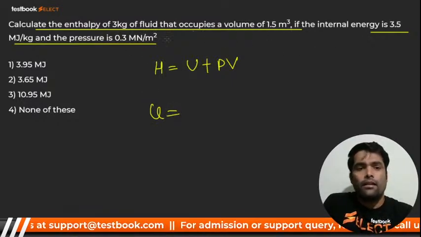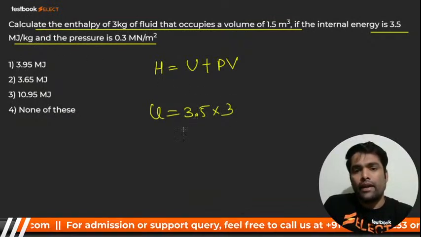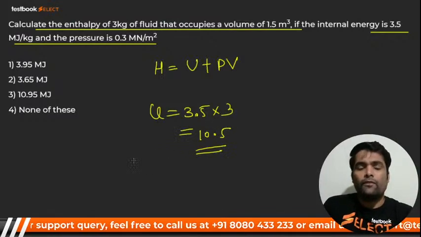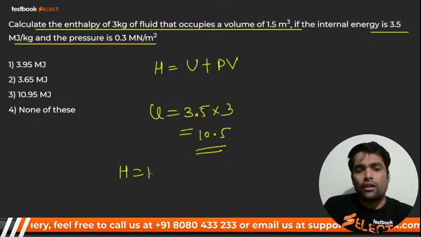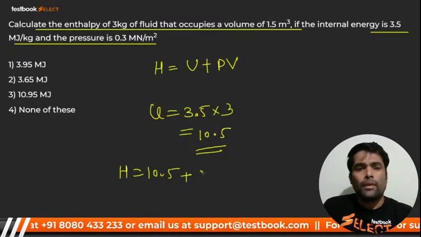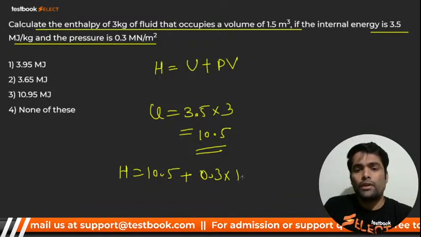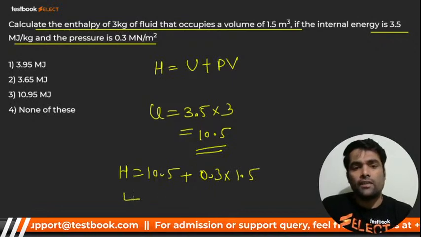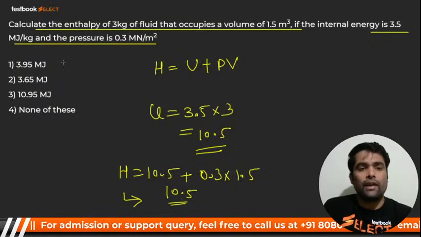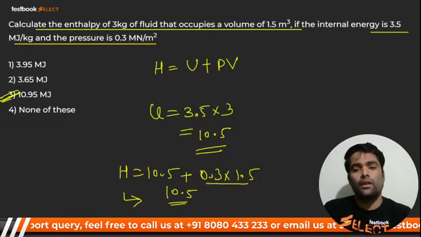Megajoule per kg, so that is 3.5 multiplied by 3, it should be 10.5. Now, my dear, H will be 10.5 plus P. P is 0.3, volume is 1.5. Tell me the answer, guys. It will be more than 10.5, and only one value is more than 10.5, that is 3.95. Don't calculate this one.